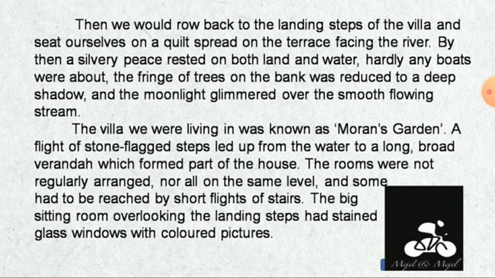"And some had to be reached by short flights of stairs." Short flights means only a few steps, but for some places they needed to climb a long flight of stairs.